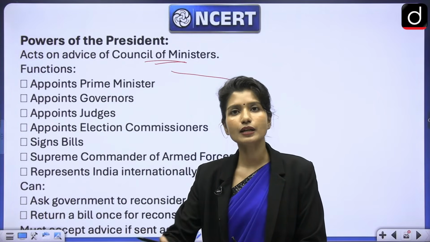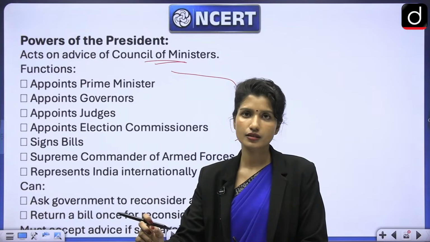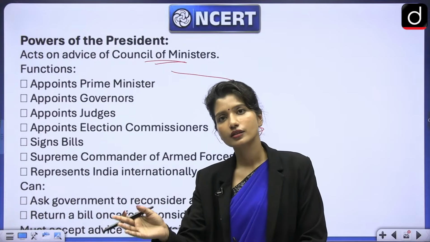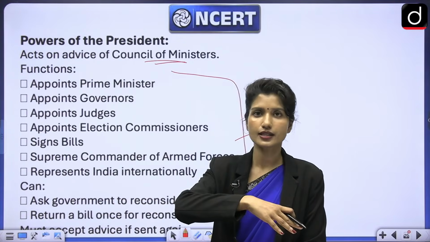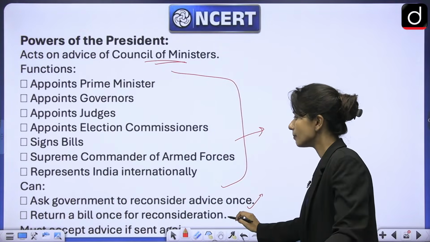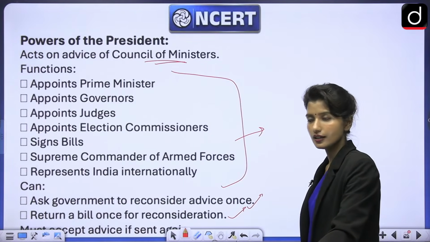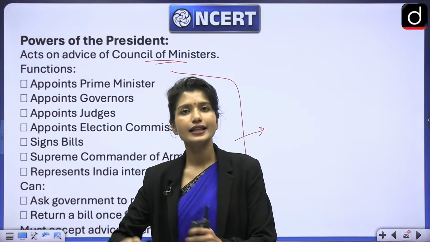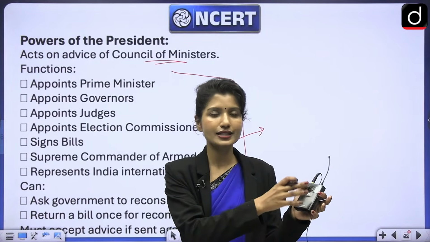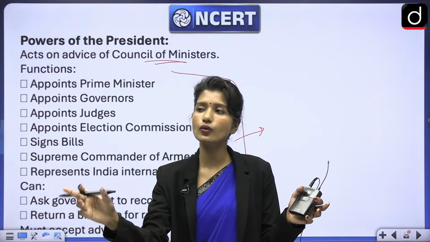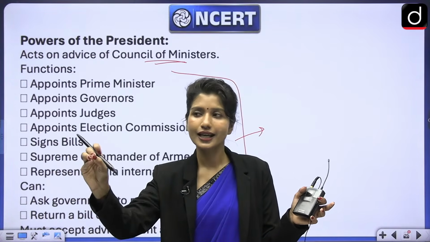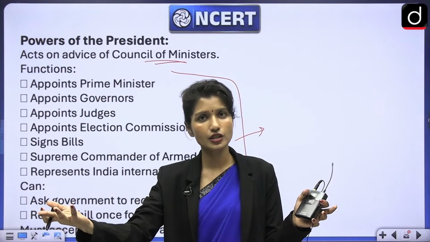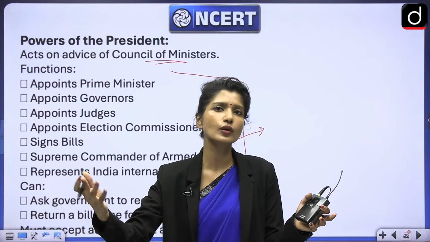Now, president can send it back saying you should reconsider some of these points or you should reconsider it. President can do that once. If the house has passed it again and sent it back to the president, in that case, president is bound to accept it, right? So let's say there is an ordinary bill which was passed by both the houses. Then it is sent to president for his assent. President can send it once back to the house saying, oh, I do not like some of these, or you should make some changes in these provisions. Now the house will ponder on it. They can make those changes, or they would not want to make those changes, so they won't.